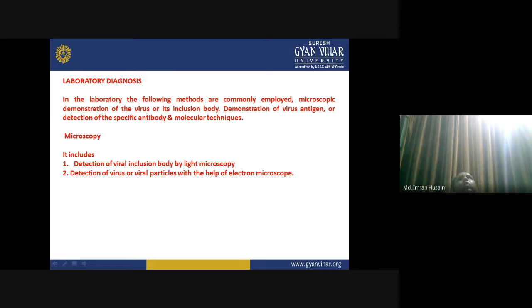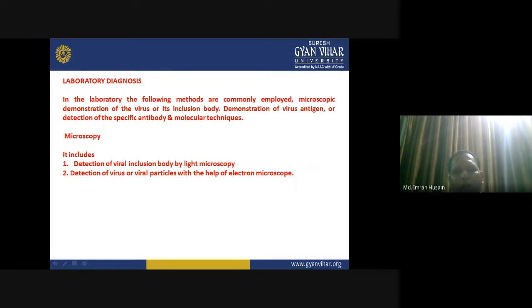So, what are the different methods that are employed for laboratory diagnosis? First of all, scientists, researchers, or virologists must understand what is the family of that very virus, what is the nature of that virus, and how that virus is infecting everyone.